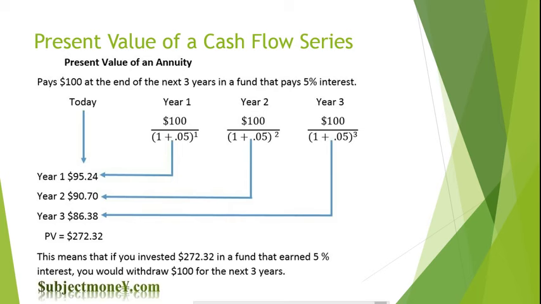Look at the example here. This means that if you invested $272.32 in a fund that earns 5% interest, you would withdraw $100 for the next 3 years. This also means that if you were to receive $100 at the end of each of the next 3 years, you could discount each cash flow back and sum them up, giving you a present value of $272.32 for these 3 cash flows.